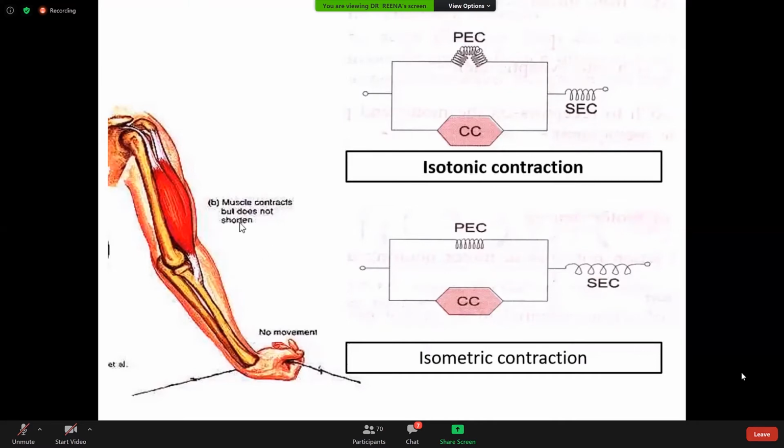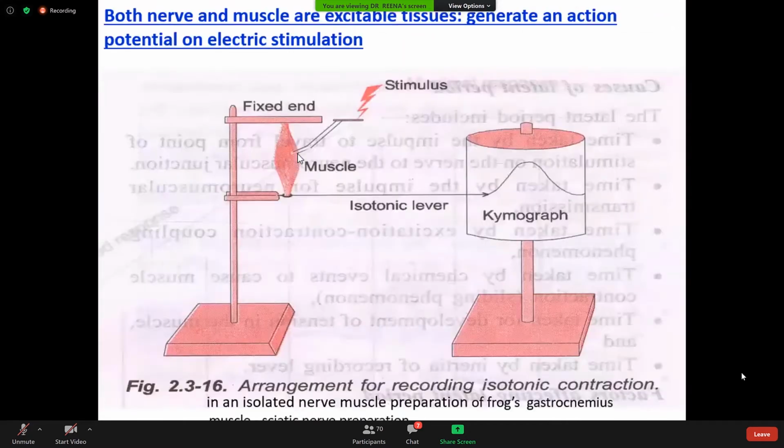We did all those contractions, the isotonic contraction and isometric contraction, in our previous class. In this figure, you can see the muscle is removed, isolated from the frog, and the experiment was done. This will be discussed in detail when we do the dry practical in physiology. Here I would just like to give you some hints.